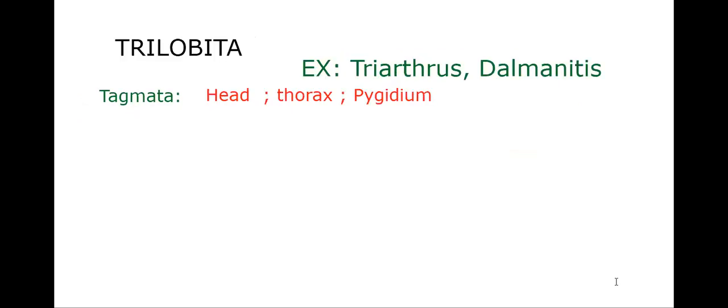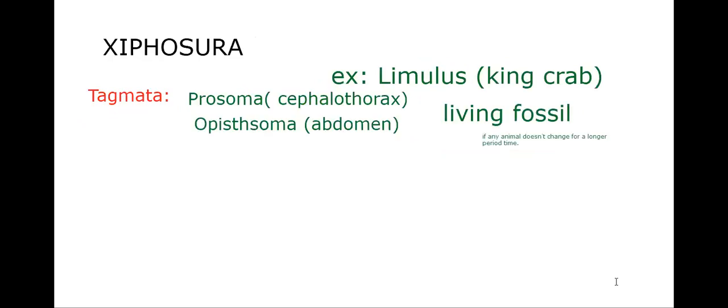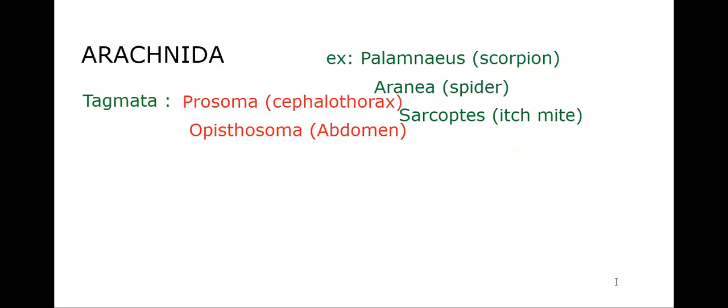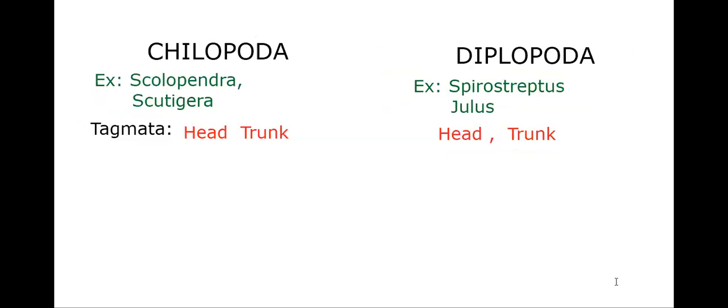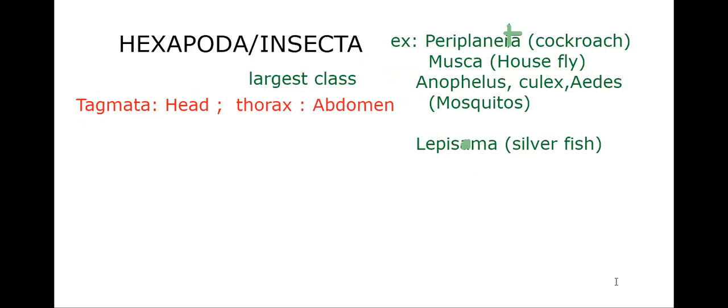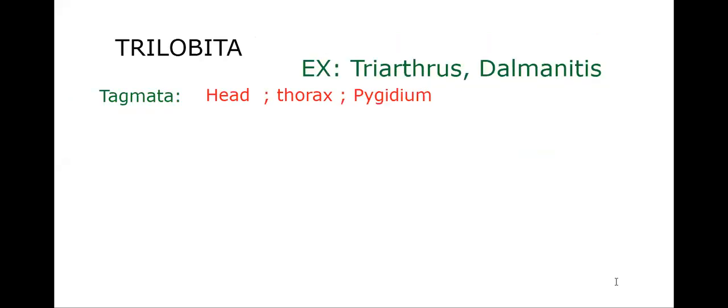Trilobita: the tagmata is head, thorax, and pygidium. Xiphosura: prosoma, opisthosoma. Arachnida: prosoma, opisthosoma. Crustacea: cephalothorax, abdomen. Chilopoda: head and trunk. Diplopoda: head and trunk. Hexapoda or insecta: head, thorax, and abdomen. Okay. Next we'll take one more character here.